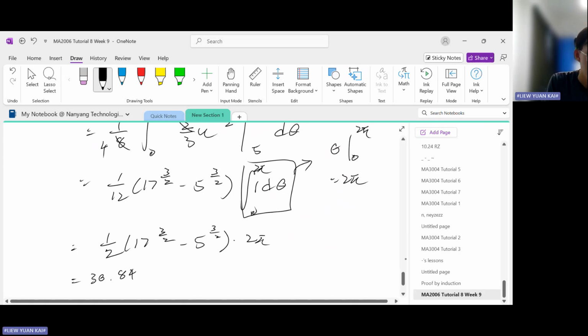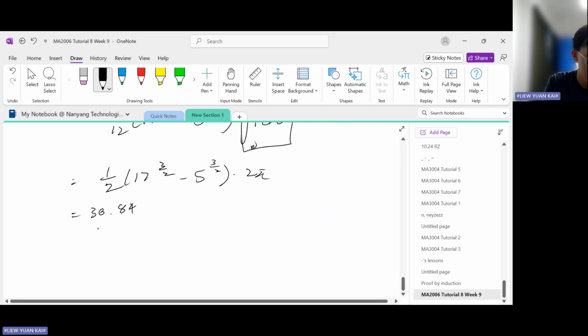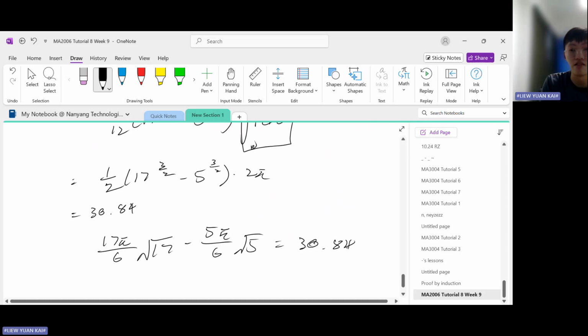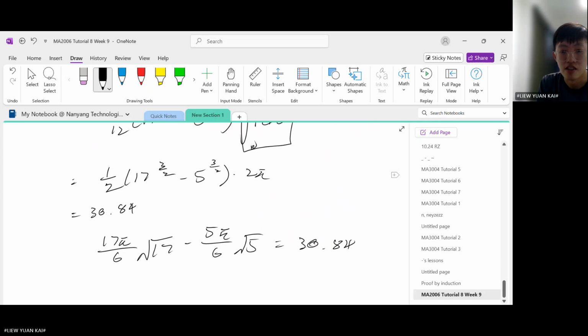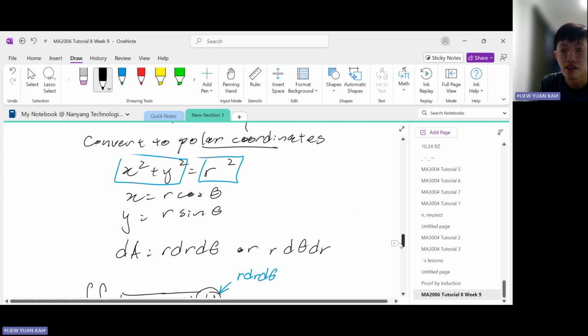And this matches the lecturer's solution. The lecturer's solution is a very funky answer, which is this. Mine is also kind of funky, but it's the same thing. If you put it in a calculator, it's also 30.84. So that's how you do this surface integral question.